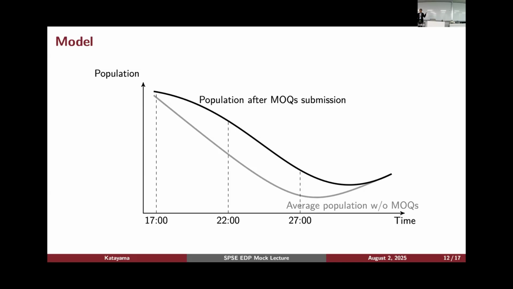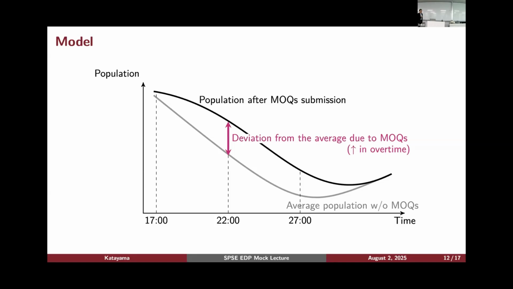If we could construct this line, we could compare the gray line with the black line. Once we get the MOQs, there's some deviation from the average population dynamics, and we can say that it is due to MOQs submitted by politicians.